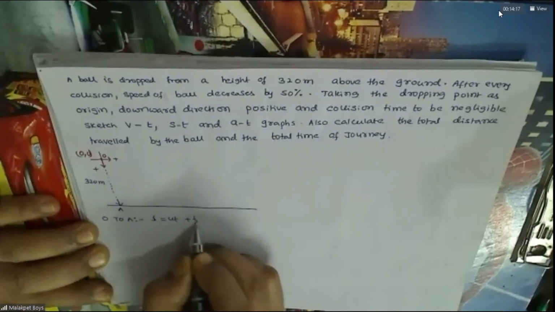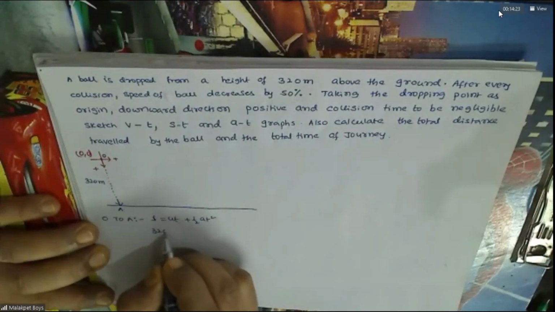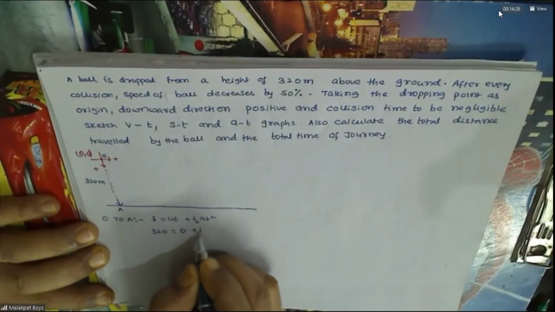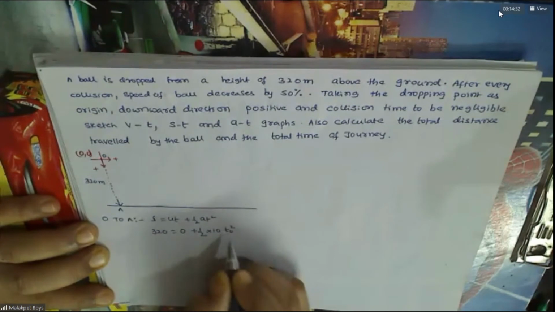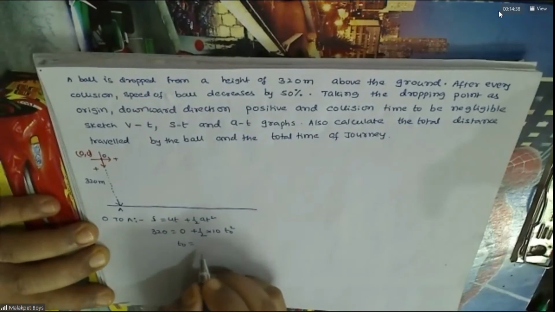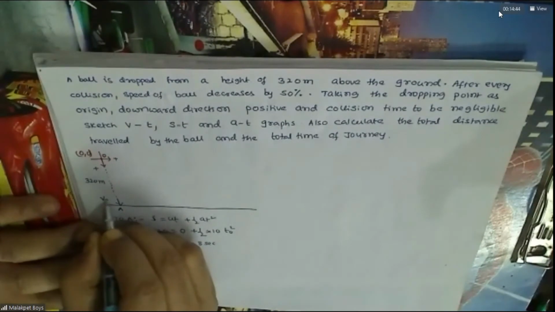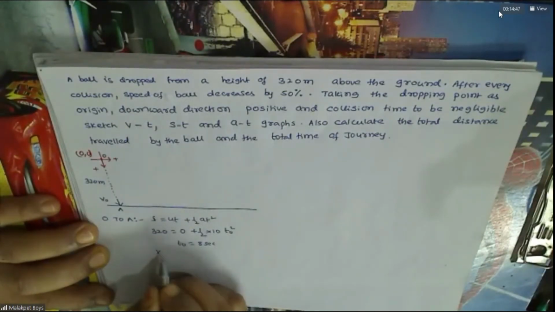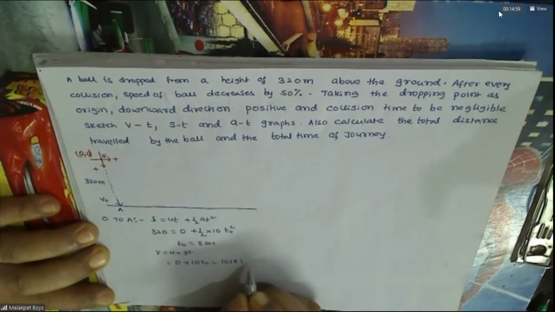S equals UT plus half AT square, no? So this becomes 320. U is 0. Half G, you take 10. Let the time be T naught. So from this you'll get T naught as 8 seconds. And the velocity with which it hits is V naught. So you can use V is equal to U plus GT. This is 0 plus 10 T naught, so 10 into 8.